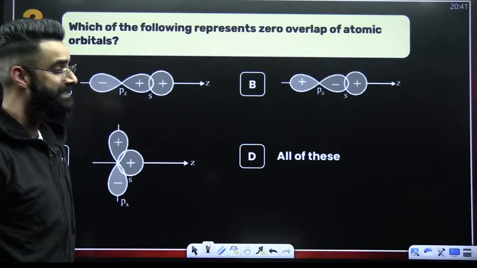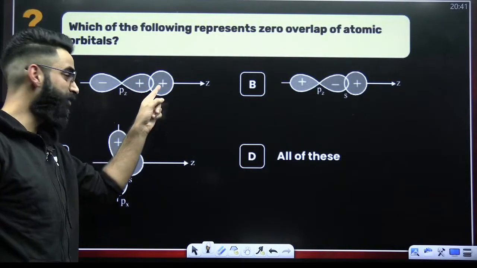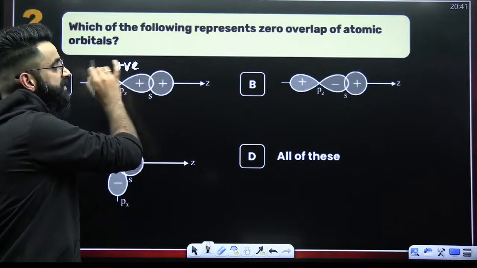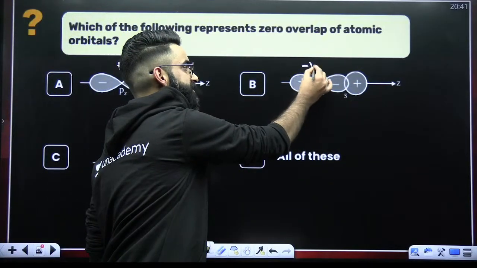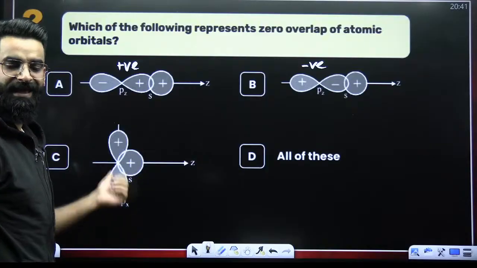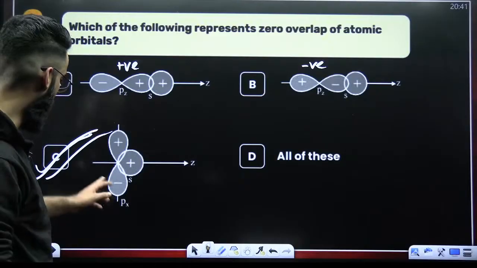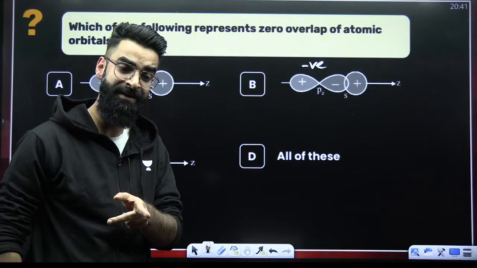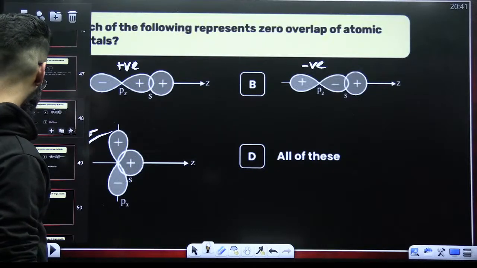Which of the following represents zero overlap? My dear students, positive, positive. Same sign on same side. So it is a positive overlap. Positive, negative. Opposite sign on same side. It is the negative overlap. Look at this particular case. Do you see any overlap here? Your p and s. There is zero overlap here. So option C has to be the one which is correct. So same sign, same side means positive overlap. Opposite sign, same side means negative overlap. Right? Perfect.